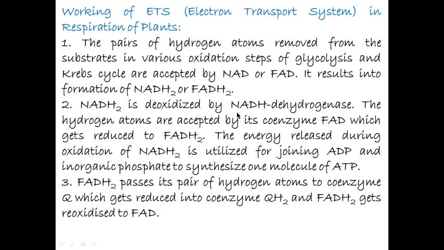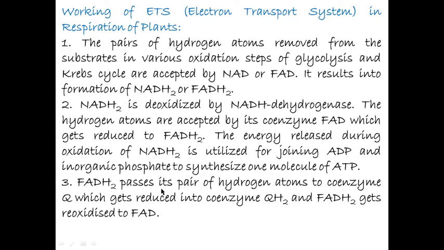NADH2 is deoxidized by NADH dehydrogenase. The hydrogen atoms are accepted by its coenzyme FAD, which gets reduced to FADH2. The energy released during oxidation of NADH2 is utilized for joining ADP and inorganic phosphate to synthesize one molecule of ATP.